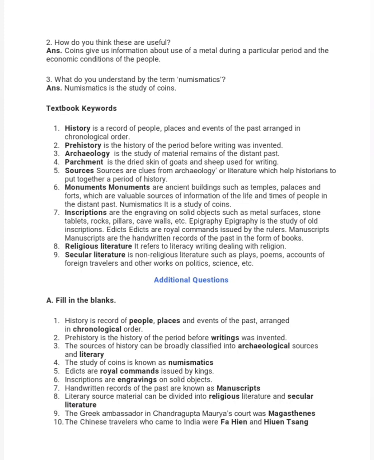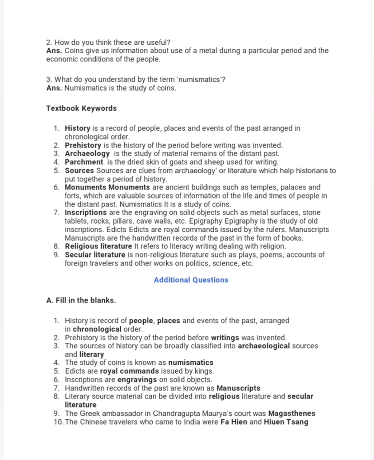A. Fill in the blanks. Number 1. History is record of people, places and events of the past arranged in chronological order. 2. Prehistory is the history of the period before writing was invented. 3. The sources of history can be broadly classified into archaeological sources and literary sources. 4. The study of coins is known as numismatics. 5. Edicts are royal commands issued by kings.